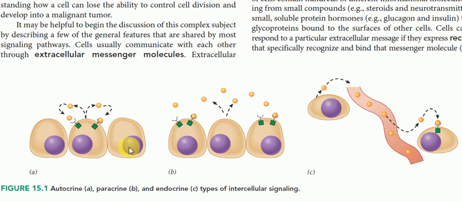Okay, so signaling is done in three major ways. You can see here autocrine, in which this is a receptor, this is a ligand, and this ligand binds to the receptor on the same cell which creates it. The ligand originates from the lumen of the cell and goes to the receptor on the same cell. So when the same cell creates signals for itself, this type of signal is called autocrine signaling.